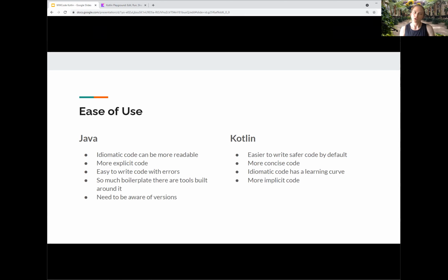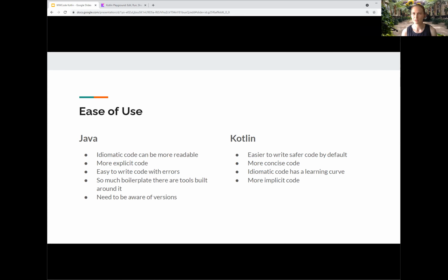Ease of use. You have the programming paradigm about how you should architect your code. And then there's ease of use. How do you write good code? Java idiomatic code, and when I say idiomatic, it's kind of like the dialect, the coding dialect you have. Idiomatic code means code that is written in the way Java should be written, usually by a style guide or other community guidance. Java idiomatic code can be more readable.